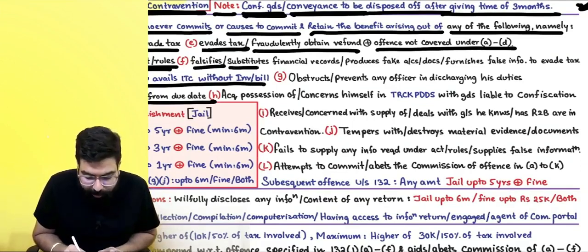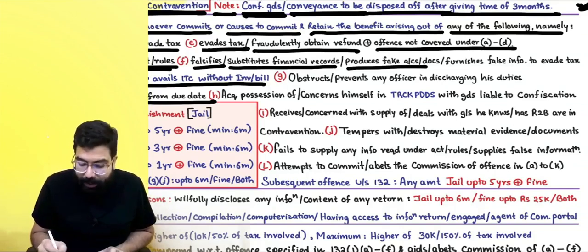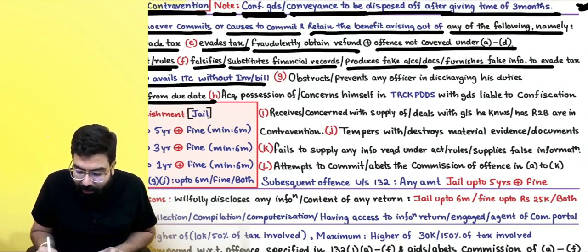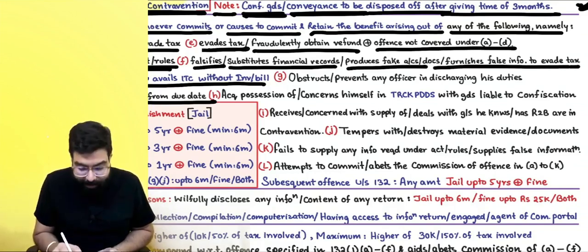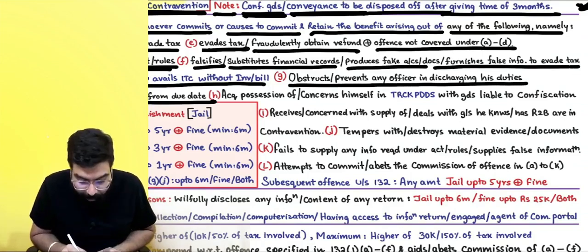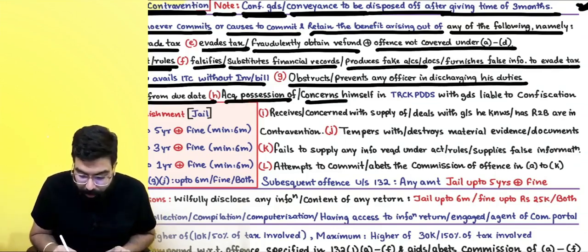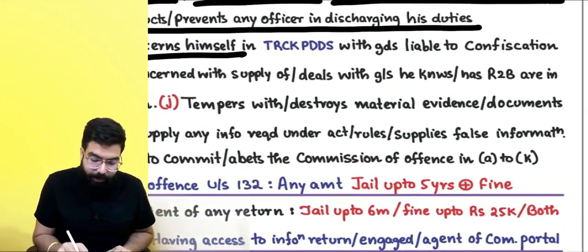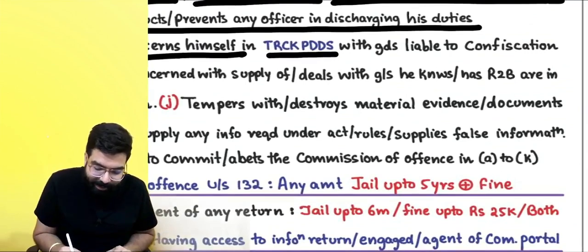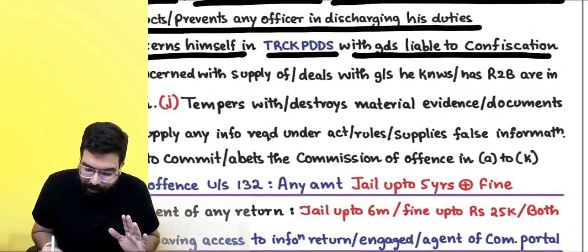Fails or substitutes or falsifies record, produces fake accounts, documents, furnishes false information to evade tax, obstructs or prevents an officer from discharging his duty, acquires possession. I have gone ahead and acquired the possession of or concerned himself with TRCKPDDS with goods liable for confiscation.